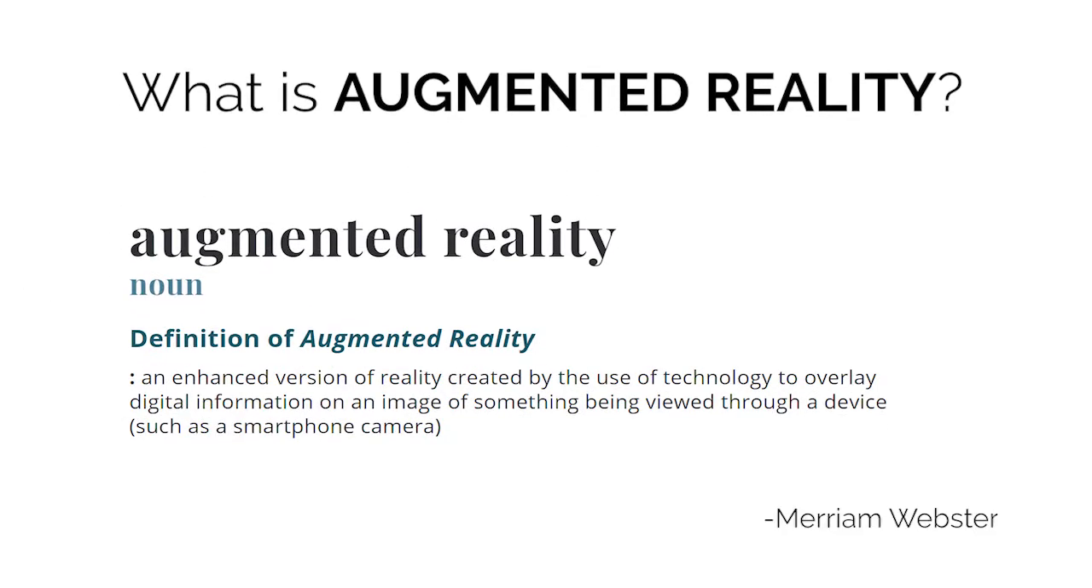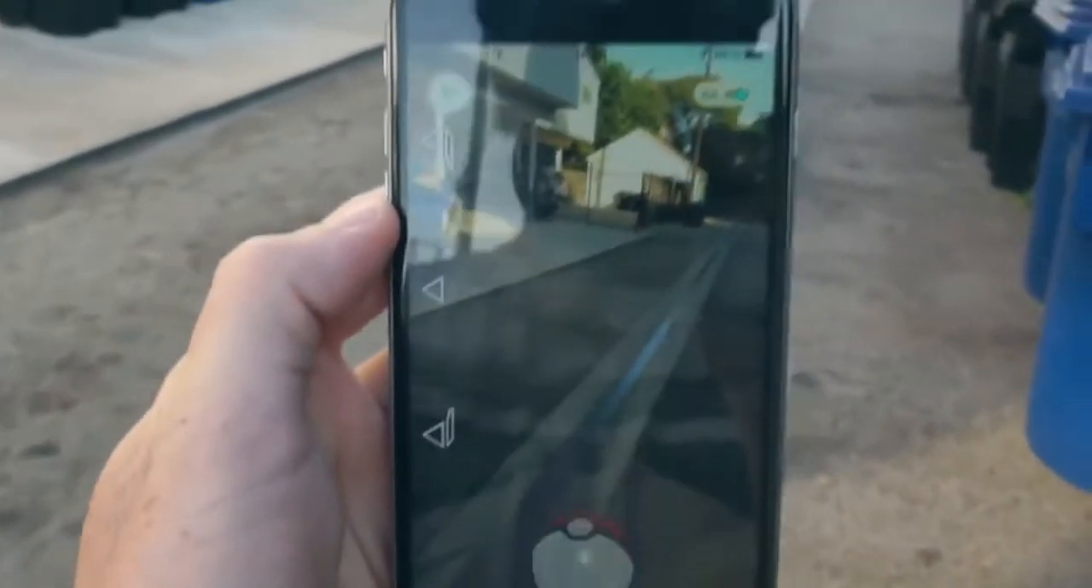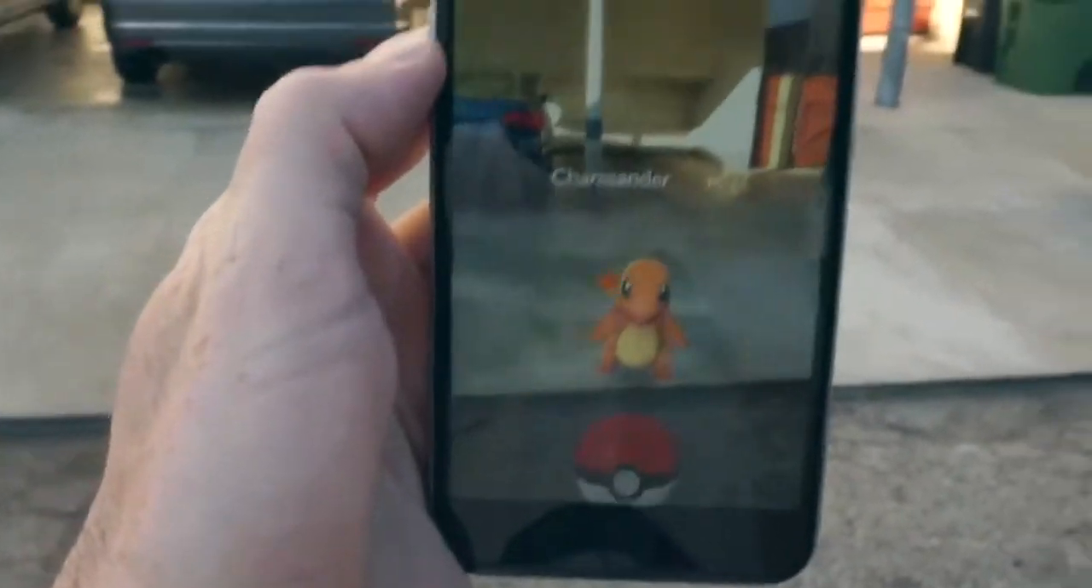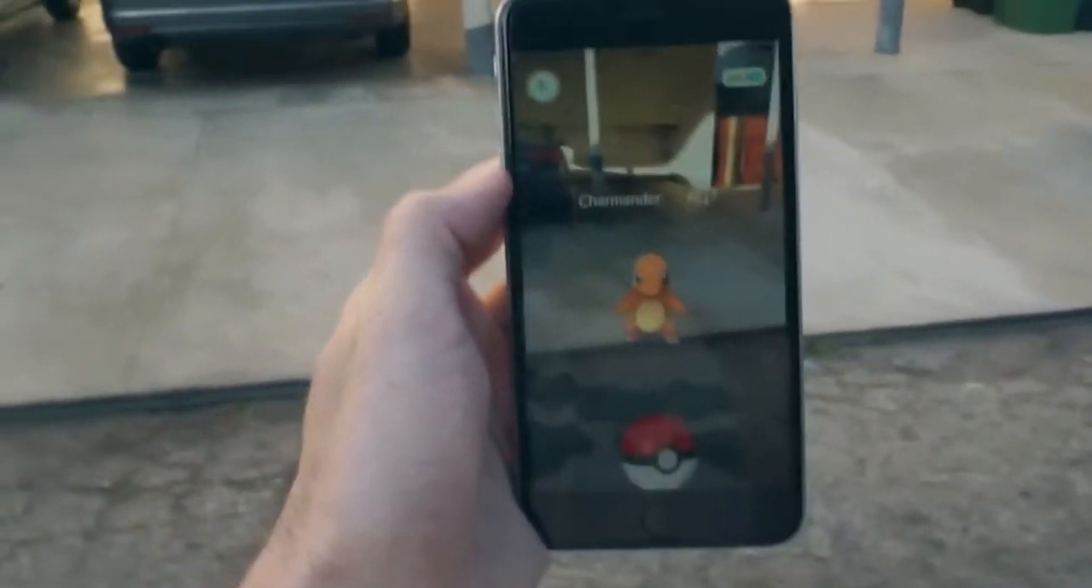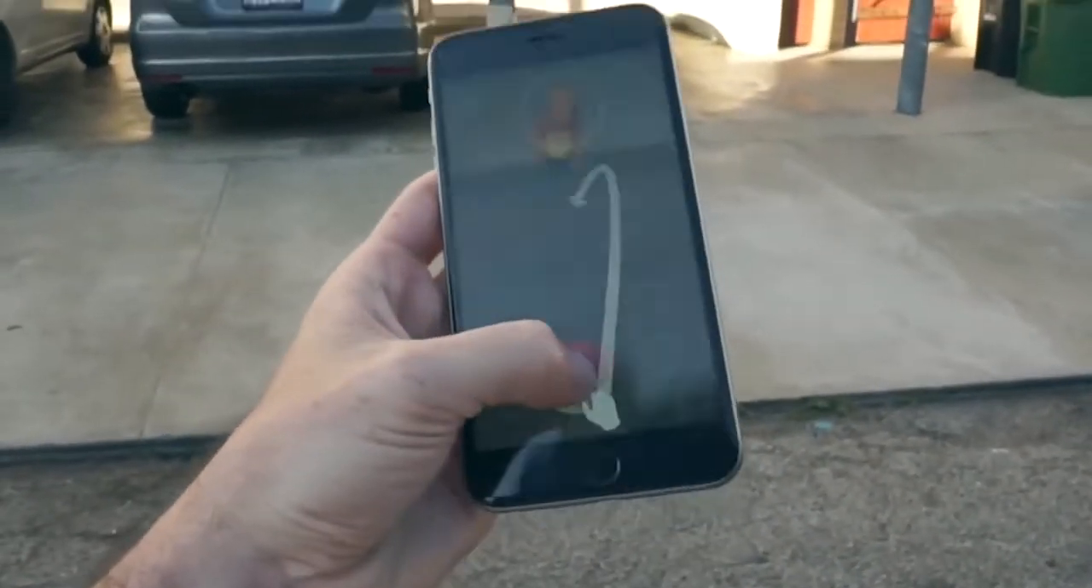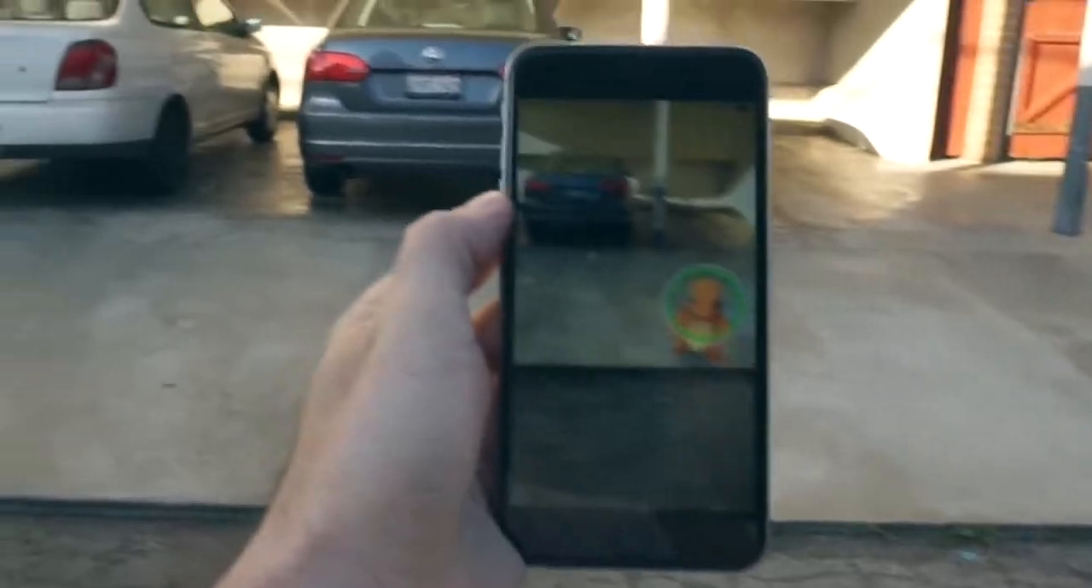Augmented reality, or AR, is an enhanced version of reality created by the use of technology to overlay digital information on an image of something being viewed through a device, such as a smartphone camera. The most well-known example of augmented reality that comes to mind is probably Pokemon Go. This mobile application allows users to see Pokemon overlaid on top of the physical world through their device's screen.